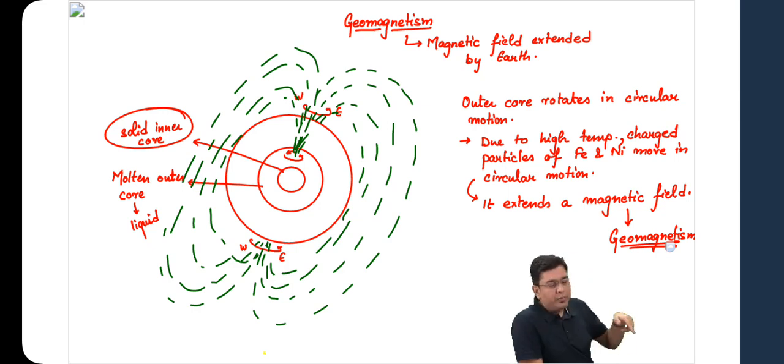Whenever they are rotating in a circular motion, they will be subtending a magnetic field. That is geomagnetism. Now for your general studies, even if you know that Earth subtends a geomagnetism, more than sufficient. Nobody is going to ask you the detail about it. Even if you know that planet Earth, because of the rotation of the outer core, produces a magnetic field, more than sufficient.